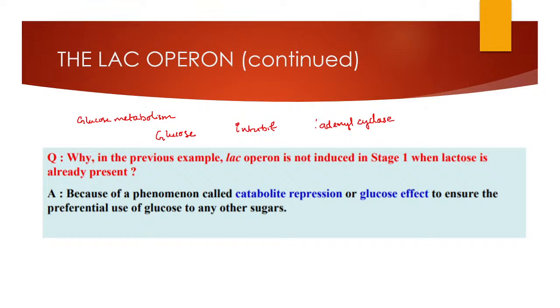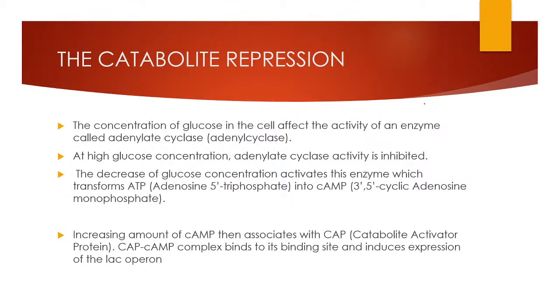The function of this adenyl cyclase is to form cyclic AMP from ATP. So when this enzyme is inhibited, it cannot convert ATP into cyclic AMP. So there is no production of cyclic AMP, and this process is known as catabolic repression or glucose effect. That is, inhibition of adenylate cyclase is known as catabolic repression or glucose effect.